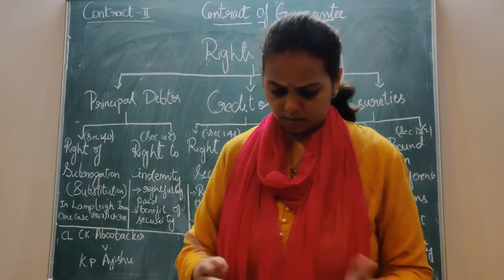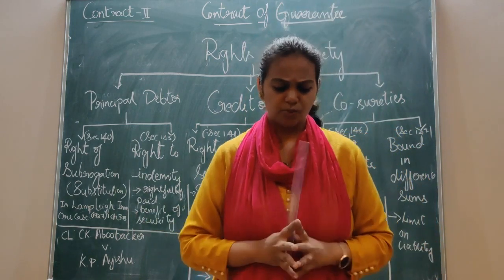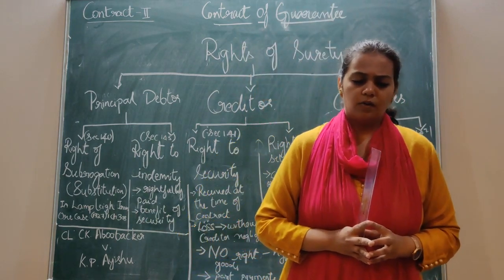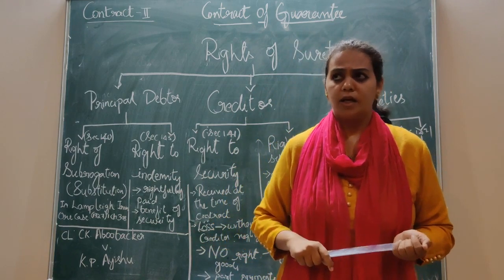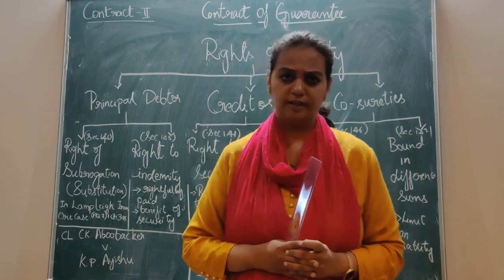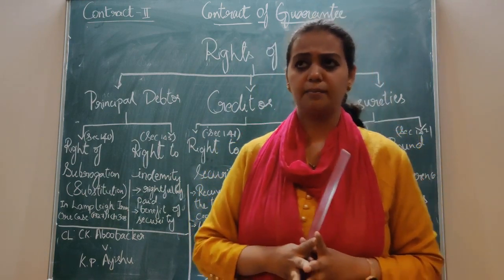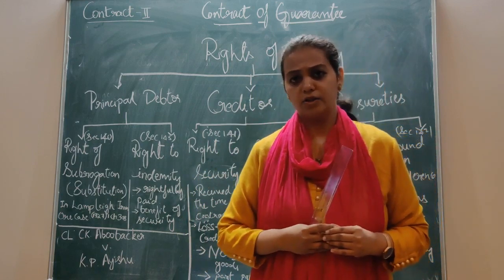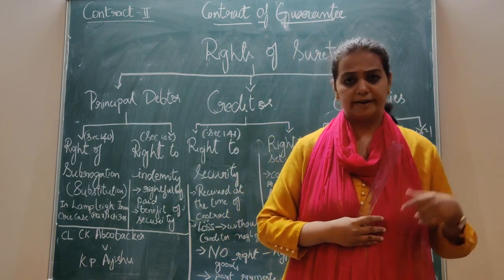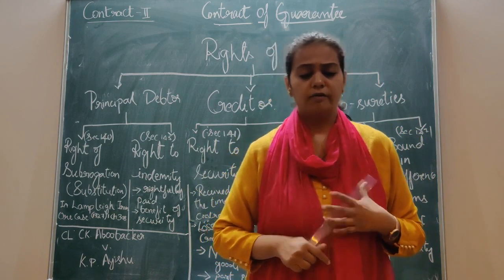Fine, all this transaction was entered into. Now let's take an example. The principal debtor enters into a transaction with a creditor for a loan amount worth 5,000 rupees.